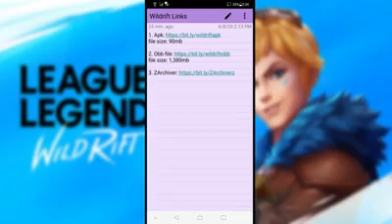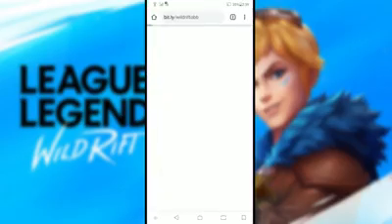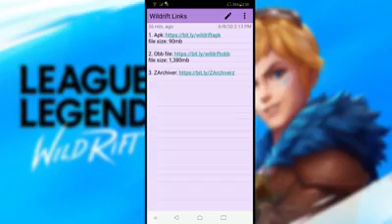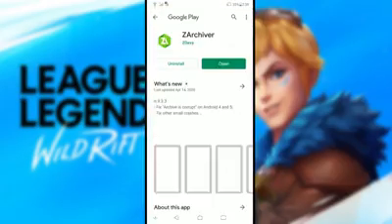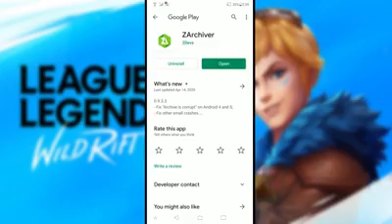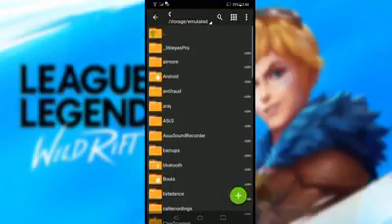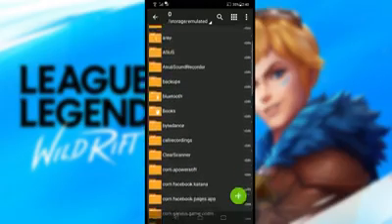Click on the link. Wait for it to load. And hit download. Once you're done downloading, proceed to the third application. Click on the link. This will redirect you to Play Store. Once you're done downloading it, open the application, and this will be the interface.